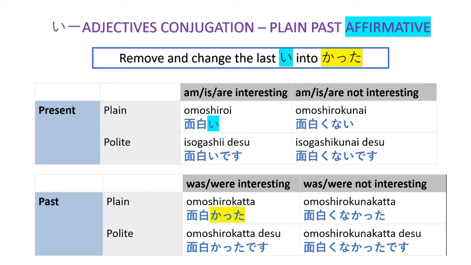Same with omoshiroi, interesting. Again, we drop the i hiragana from the plain present affirmative form and change it into katta. Omoshirokatta. Okay?